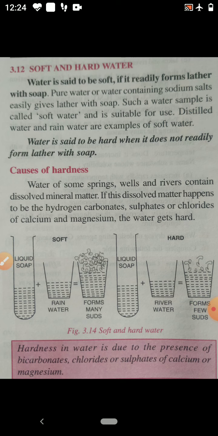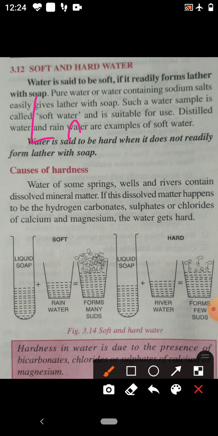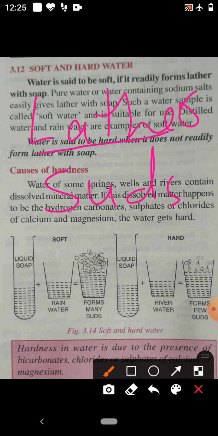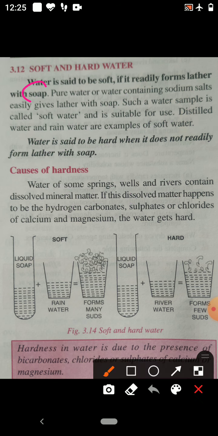The water which readily forms lather. You know lather. Its other name is suds, or it is also called froth. So the water which readily forms lather with soap is called soft water. So which one is the soft water? You do not have to say the water which is soft.